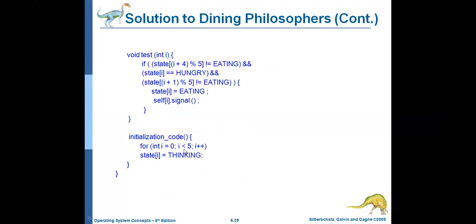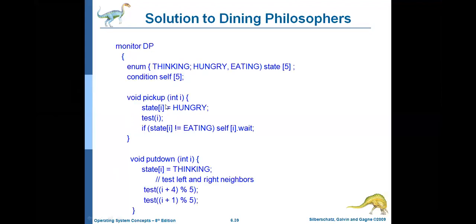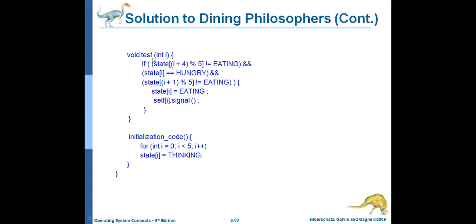Whenever the philosopher is willing to take the food, automatically state of I, that means state of 0, equals hungry. Whenever the philosopher is hungry, he needs to test whether the chopsticks are available or not. So test of I, test of 0. Automatically control goes to the test procedure. So test of int I, that means test of 0.